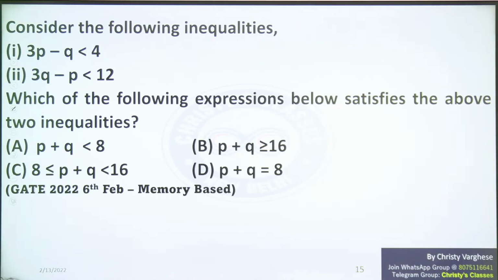This is similar to another question we discussed last class. In another set, there was a similar question related to inequality.